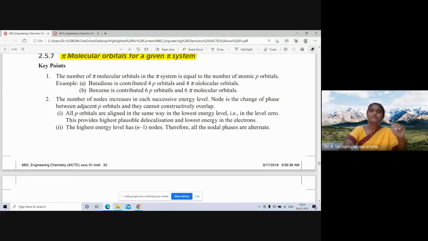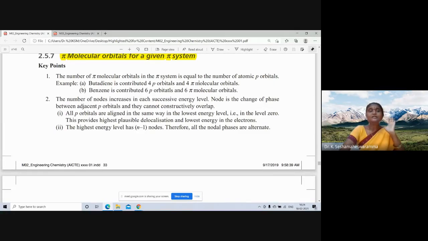If px is participating in the sigma bonding, py and pz are participating in the pi bonding. Hence, while we are constructing pi molecular orbitals, the number of pi molecular orbitals in the pi system is exactly equal to the number of atomic p orbitals participating in the pi system.